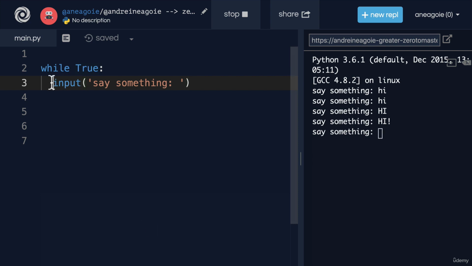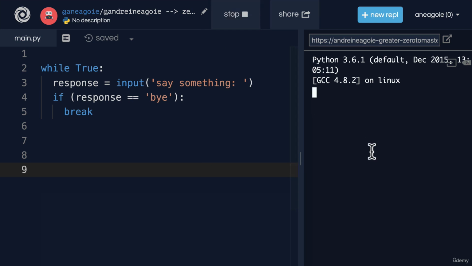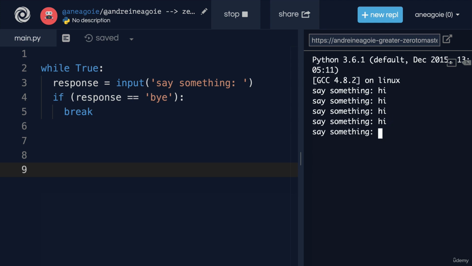What if we said response here, collect whatever the response is, and say if response is equal to, let's say, bye, then I'm going to break. So if I run this again, I say hi, it keeps asking me, and you know what? I'm getting annoyed with you, machine. I'm going to say bye. It's going to exit out for me.